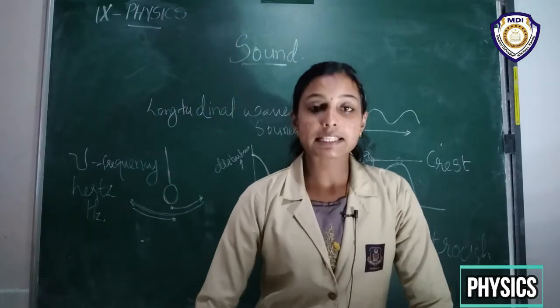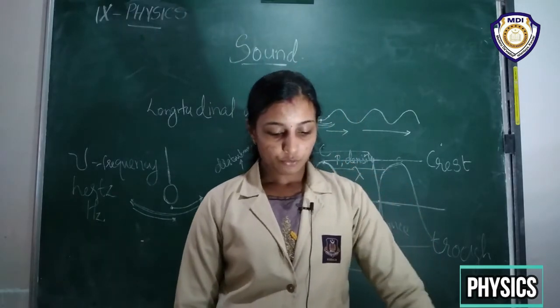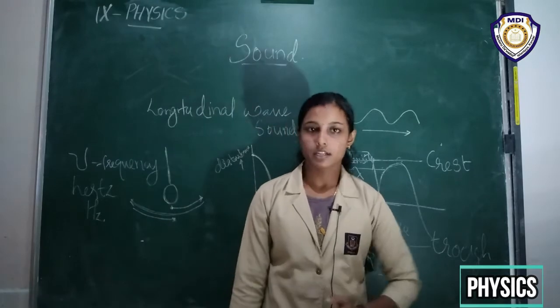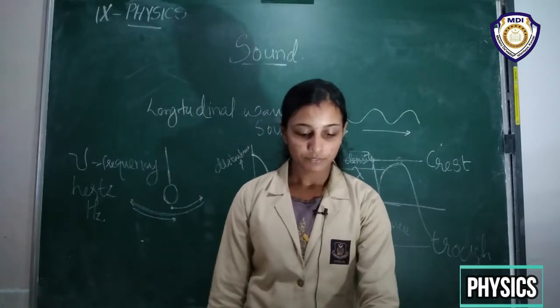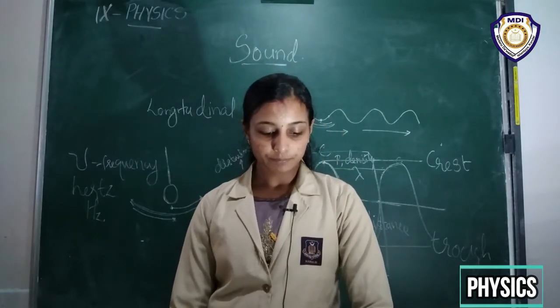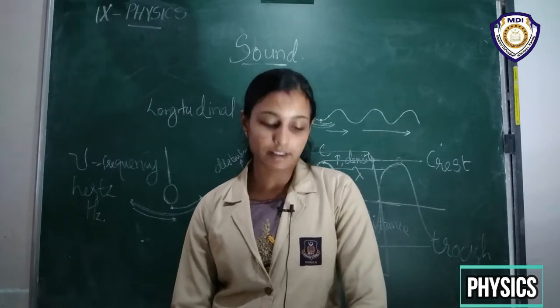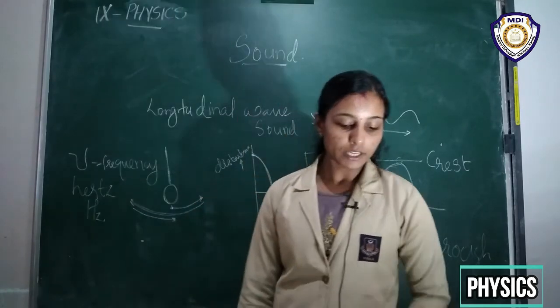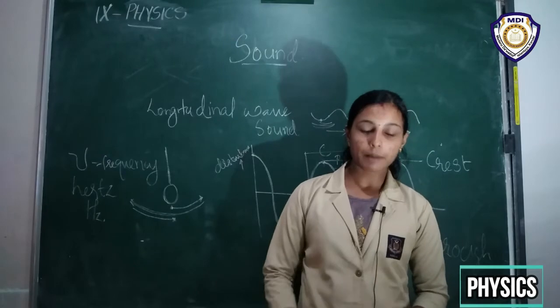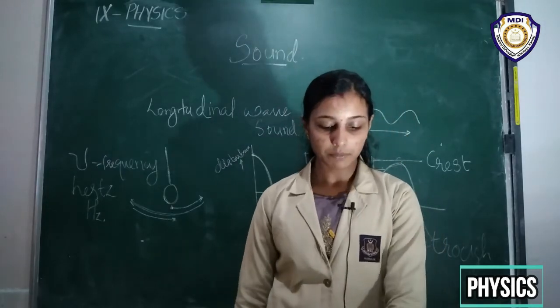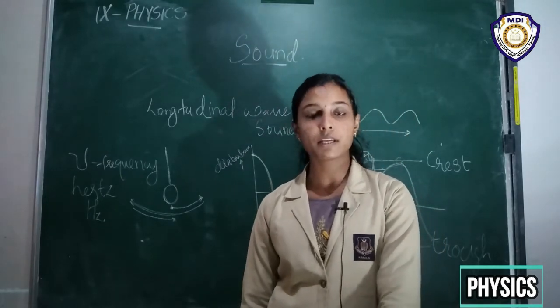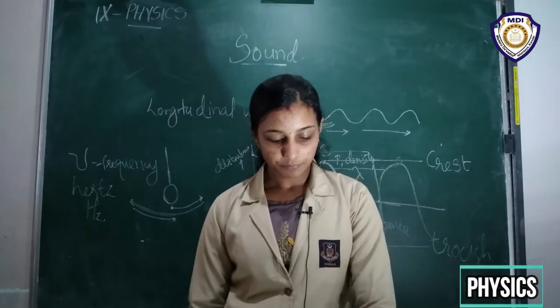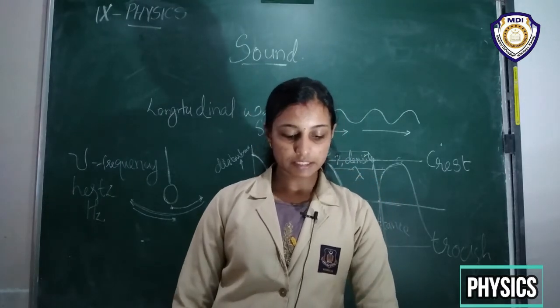And frequency tells us how frequently an event occurs. Suppose you are beating a drum, and how many times you beat the drum in a unit time is called the frequency of the beating, the frequency of your beating the drum.